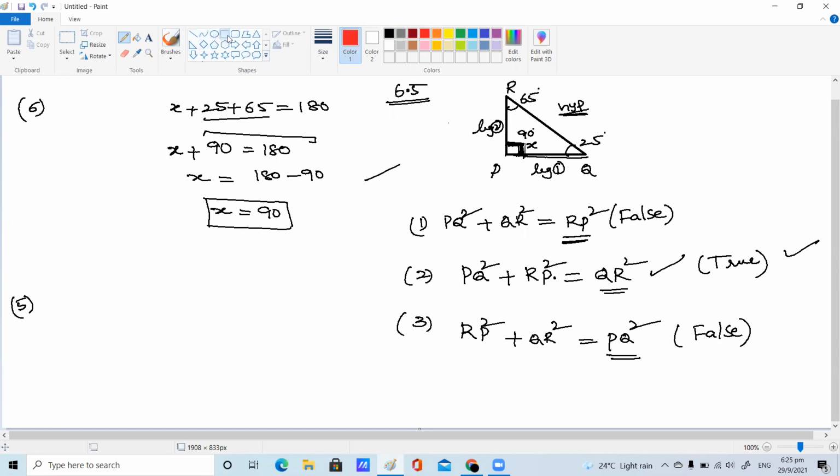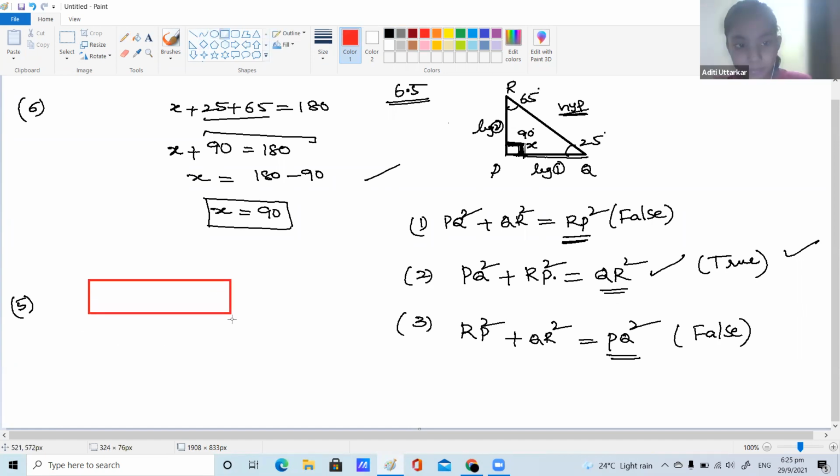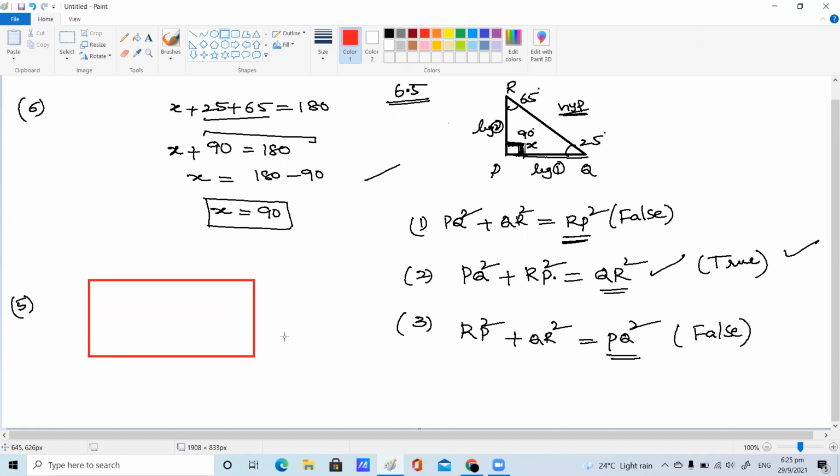Ma'am, a right angle measures 90 degrees. Yes, a right angle is exactly 90. Wonderful. The interior angles in a rectangle are 90, yes or no, children? This is the property we already discussed. Suppose ABCD is your rectangle. All the angles, angle A plus angle B plus angle C plus angle D, sum to 360, and not only that, each angle is also a right angle, children.